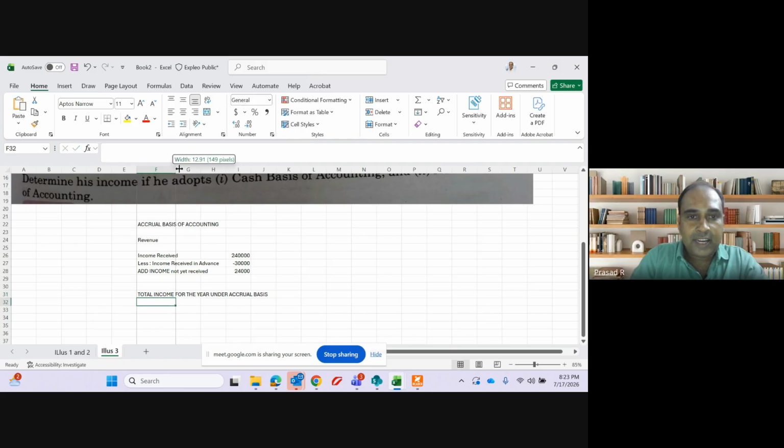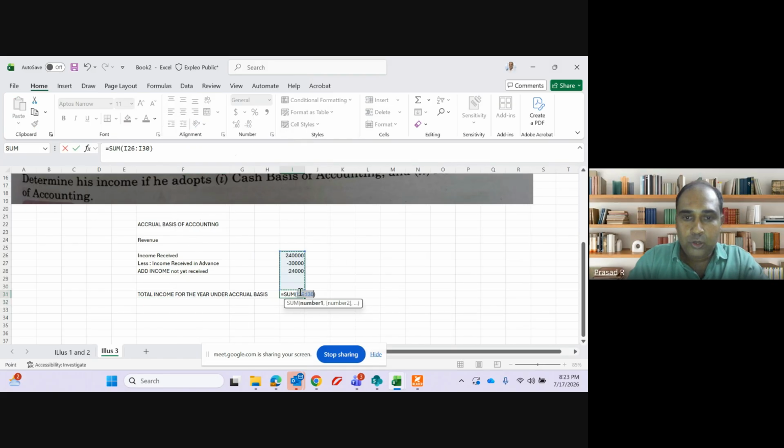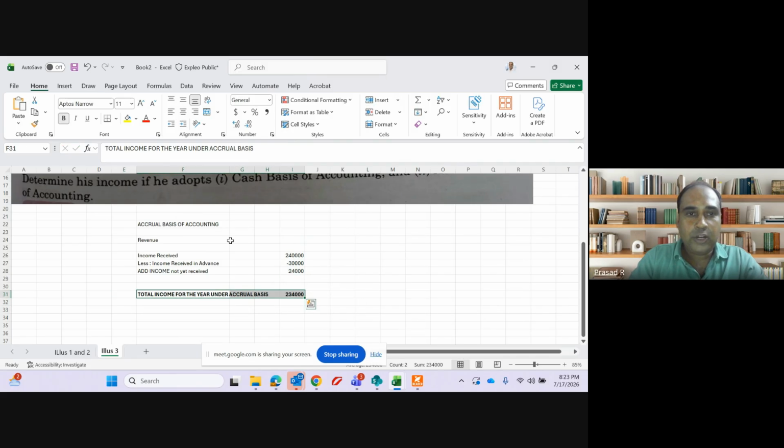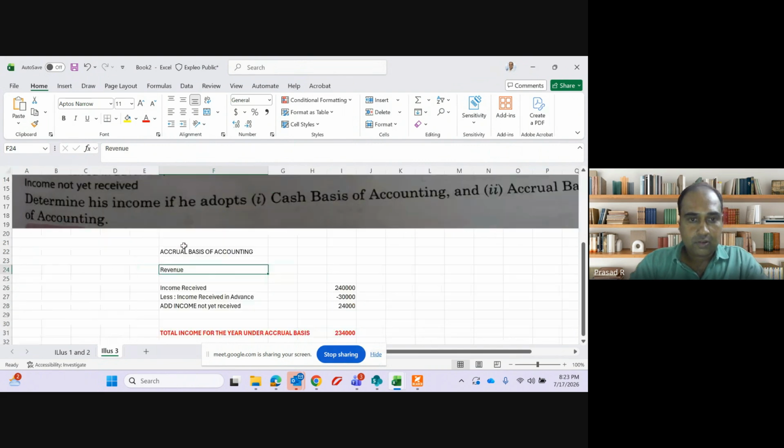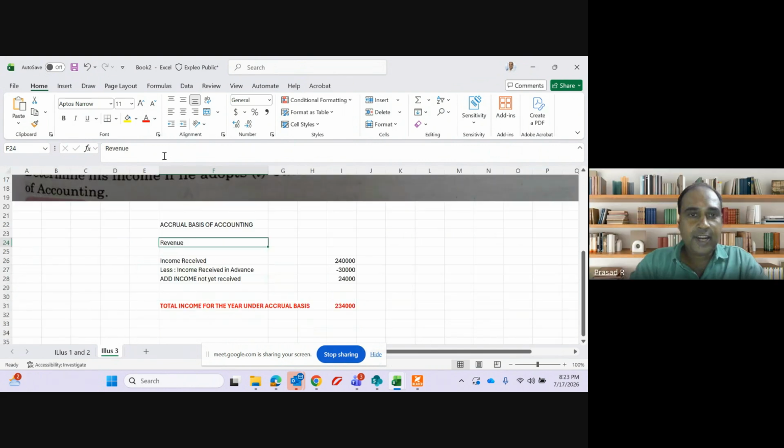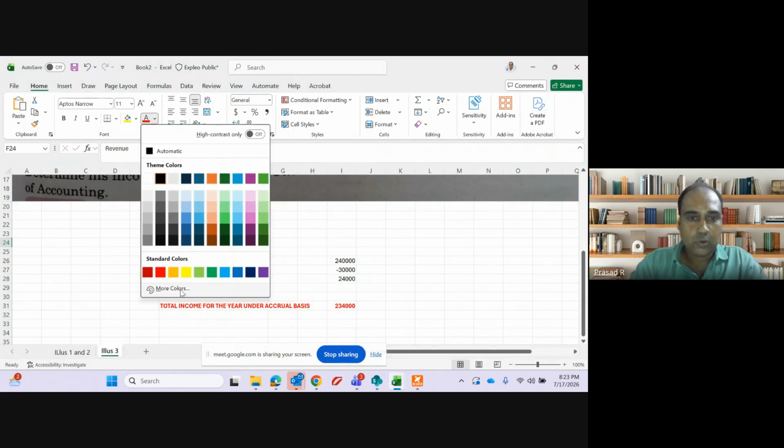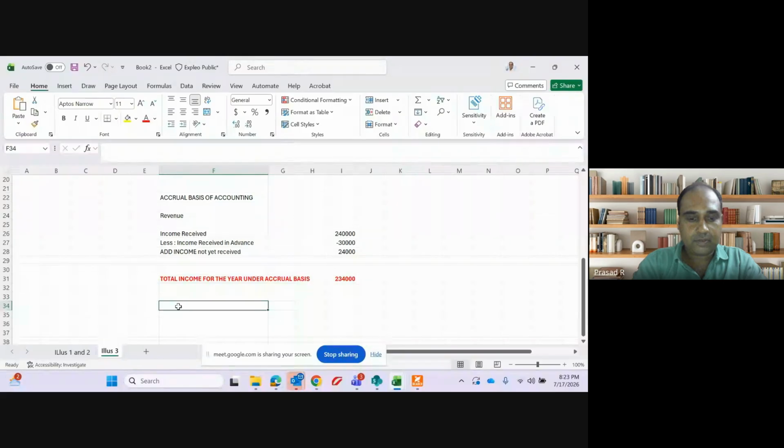Total income for the year under accrual basis, how much? 2,40,000 minus 3 lakh plus 24,000, which comes to 2,34,000. Any doubt in income? Any doubt in revenue, guys? No, sir. Now come to expenses.